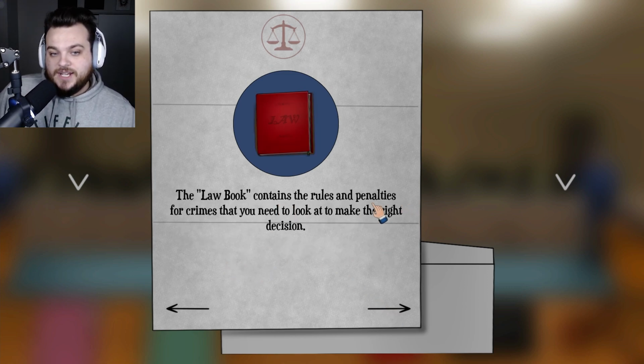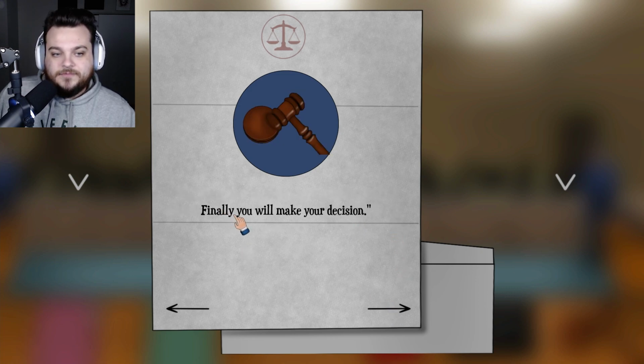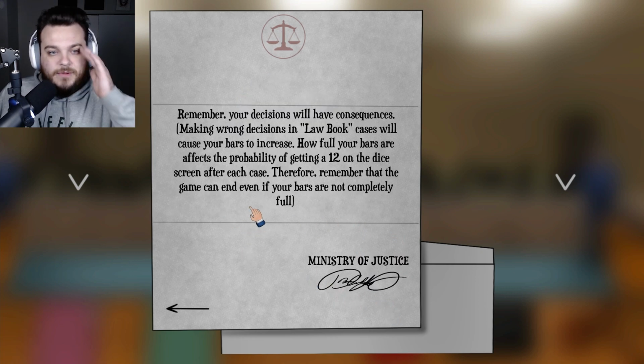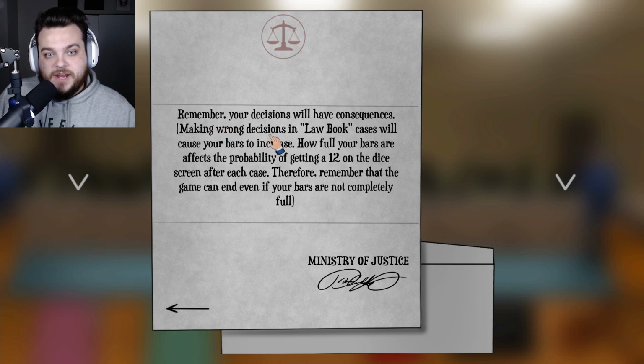The law book contains the rules and penalties for crimes that you need to look at to make the right decision. Finally, you'll make your decision. Remember, your decisions will have consequences. Making wrong decisions in law book cases will cause your bars to increase. How full your bars are affects the probability of getting a 12 on the dice screen after each case. Therefore, remember that the game can end even if your bars are not completely full. Okay.